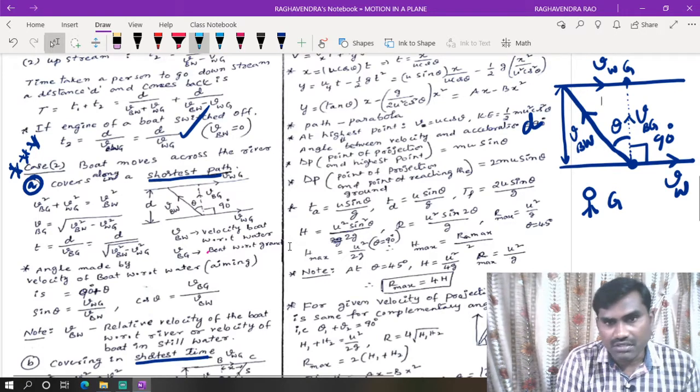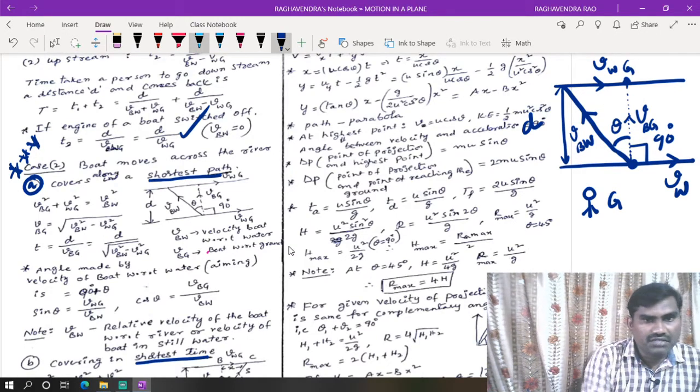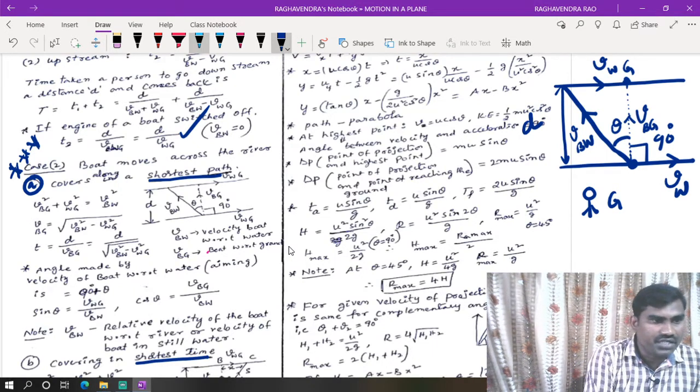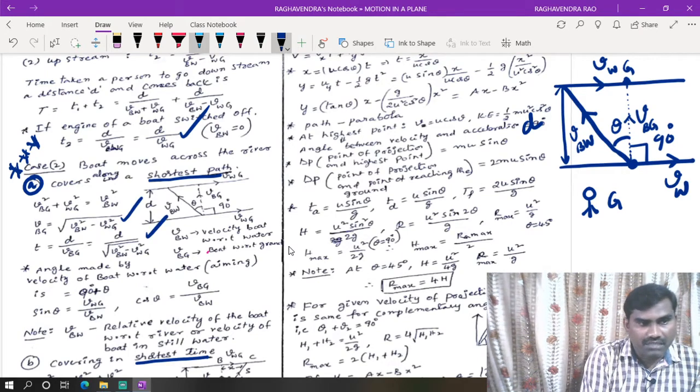In this case, this is 90 degrees. Now, Pythagorean relation: this square plus this square is equal to this square. Now, we can use velocity, and time is distance by velocity.